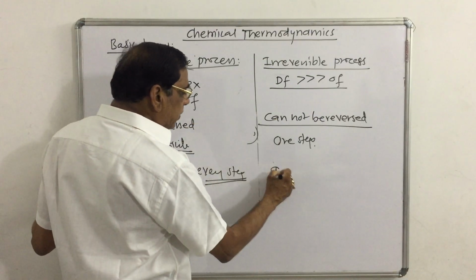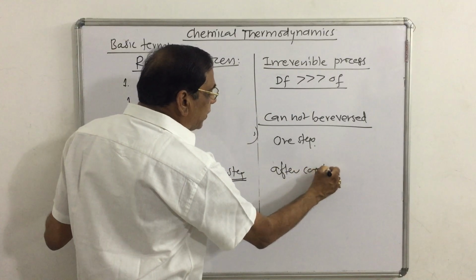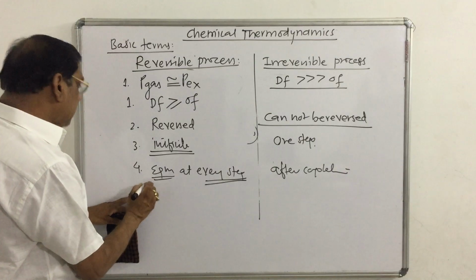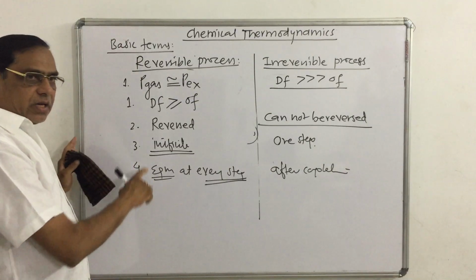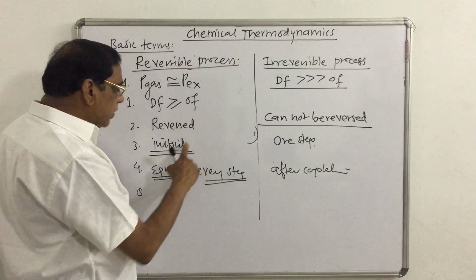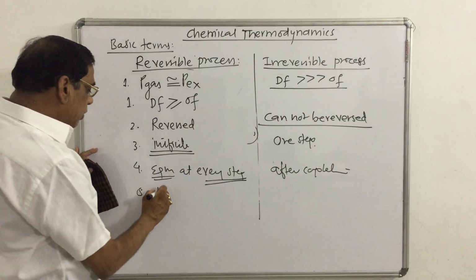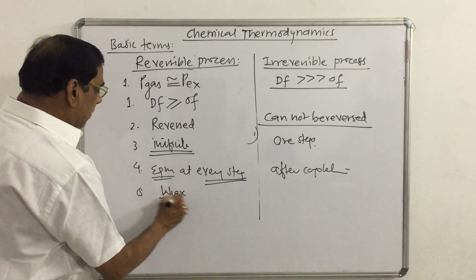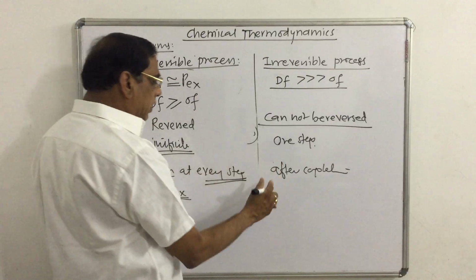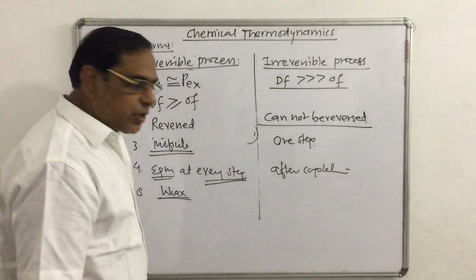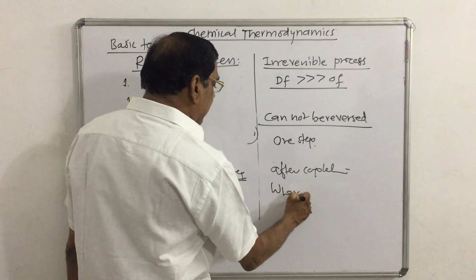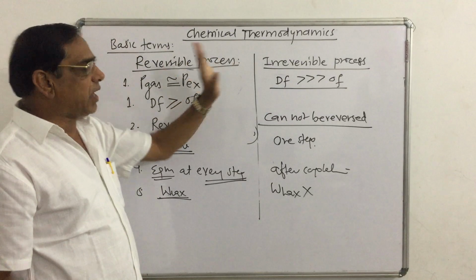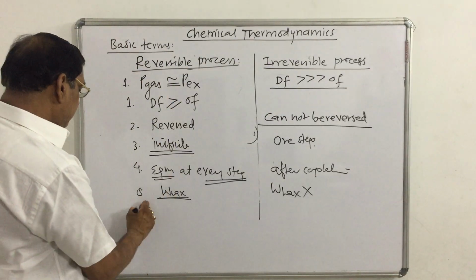But in an irreversible process equilibrium is obtained only after completion of the process. So in a reversible process there is no wastage of energy, and hence maximum work is obtained. In an irreversible process there is a wastage of energy, so maximum work is not obtained. So you have got the difference between reversible and irreversible processes.